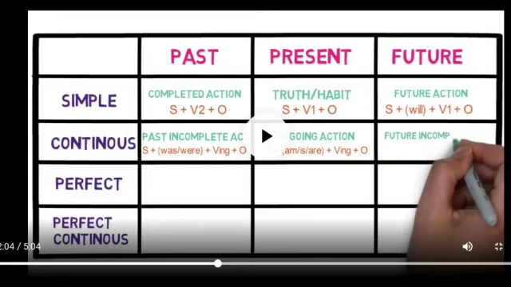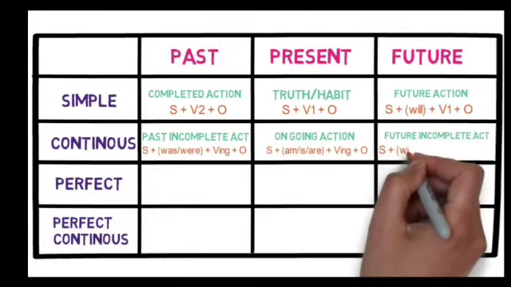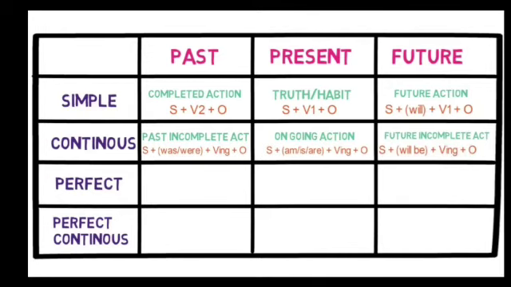In the past we are using subject, was, were, verb first form plus ing, and in the future we are using what? We are using subject, will, be, then verb first form, then ing, and then object.